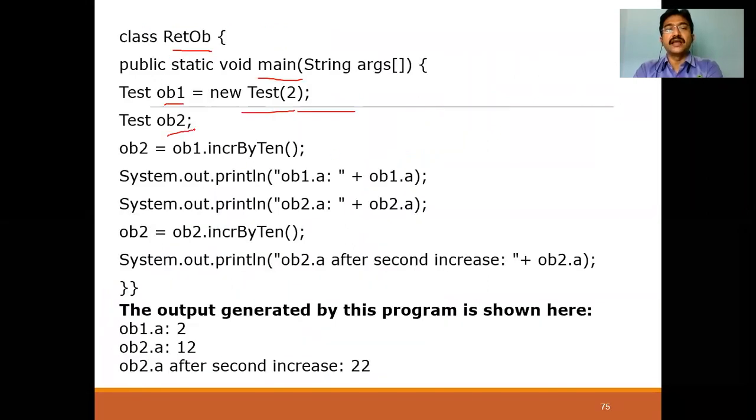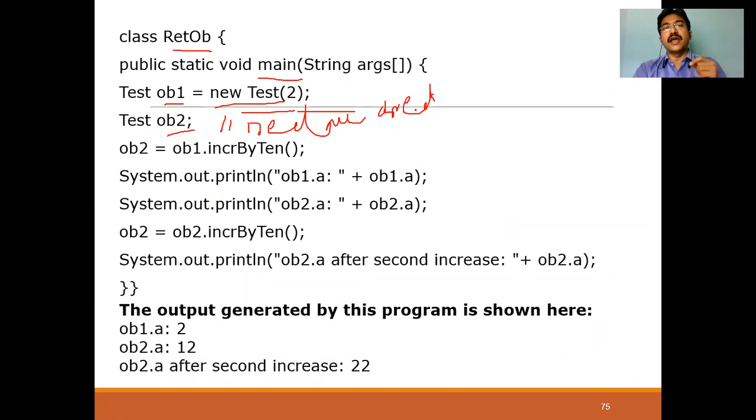Now I'm creating a reference ob2. Of what type is the ob2 object? Test class. I'm not creating object ob2. Creating an object is what? We have to take the right hand side, the new operator. If you are taking up to the left hand side, it is called what? Declaring an object. You are just declaring an object. Declaring an object means what? Creating a reference. That's all. Not creating an object. We are creating a reference for the object. Just creating a reference. That's all.